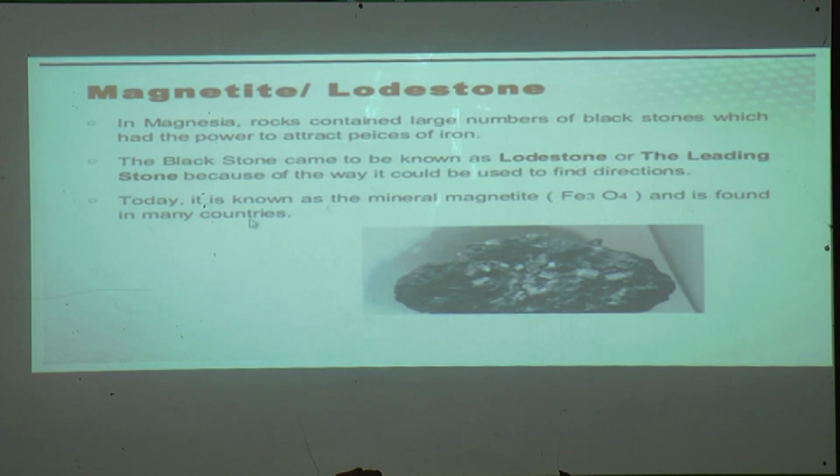Today it is known as the mineral magnetite, and the formula of this mineral magnetite is Fe3O4. It is found not only in Magnesia but also in many other countries.